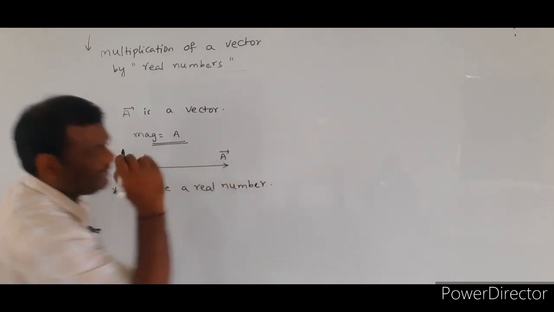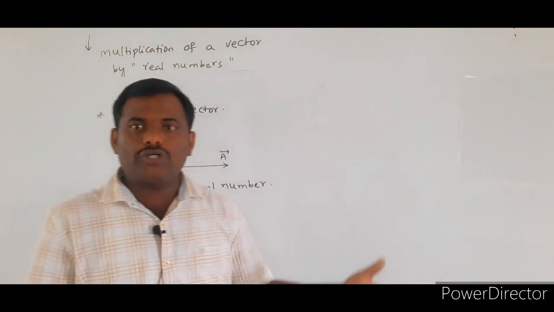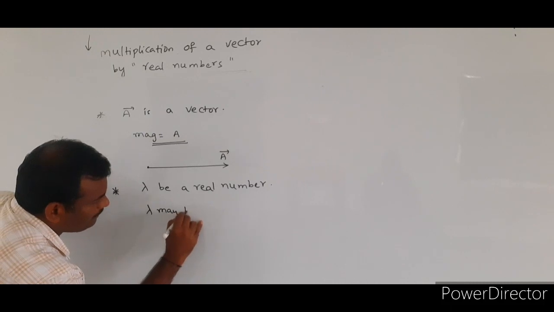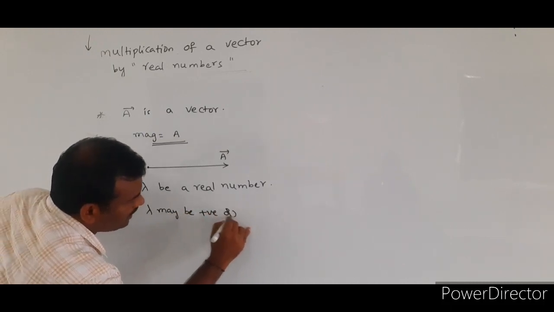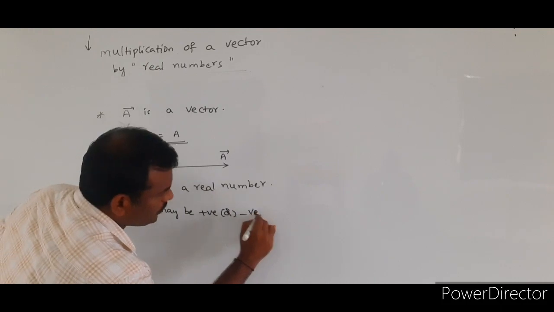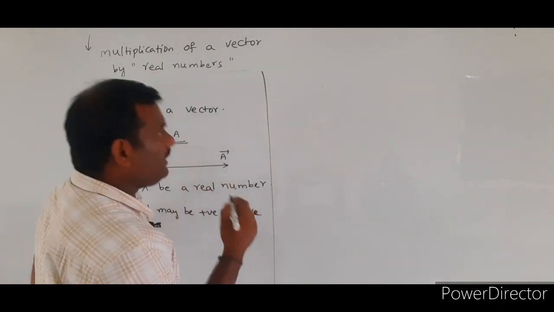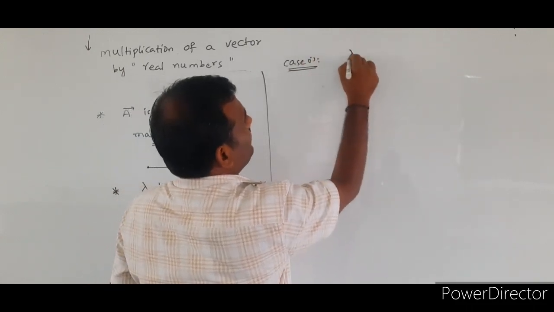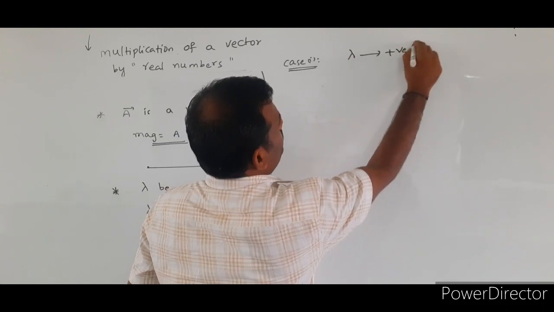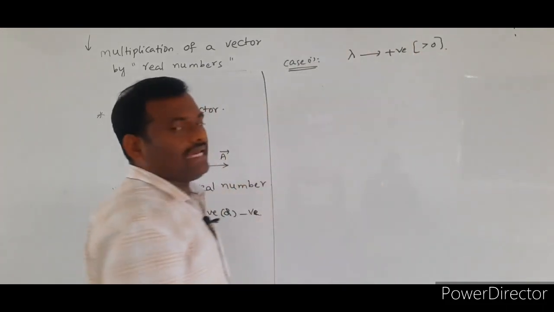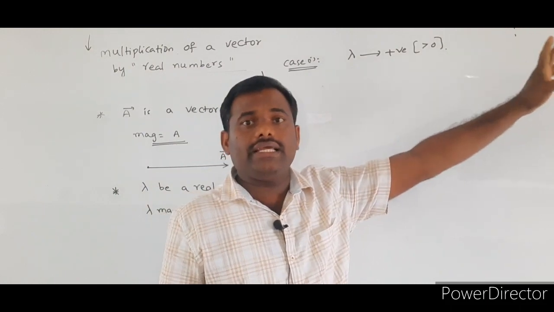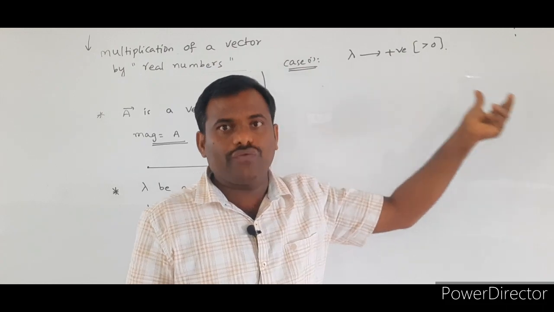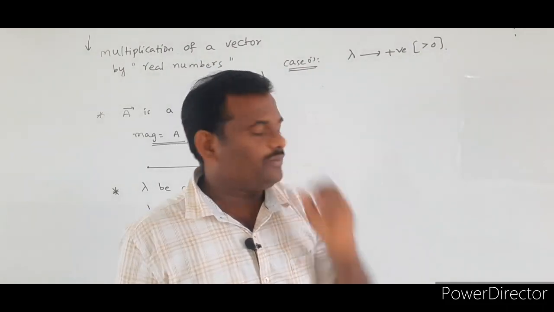Let lambda be a real number. That means lambda may be positive or negative. So in case 1, I am assuming that lambda will be positive. That is, lambda is taking the values which are greater than 0. Lambda is taking all the positive values.